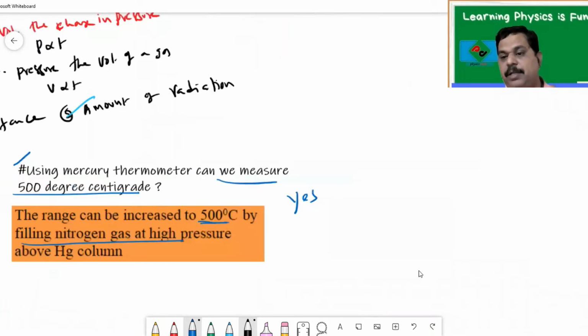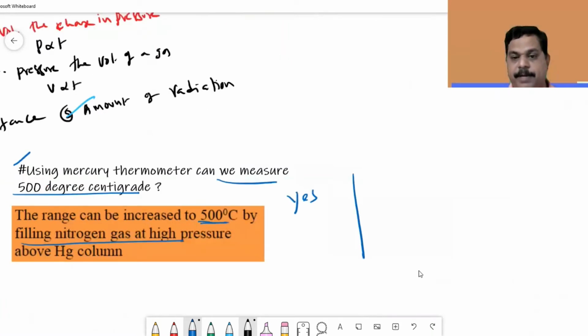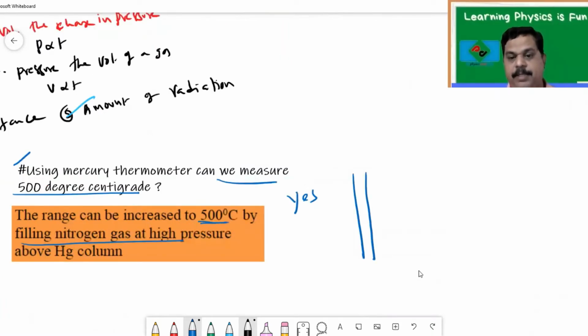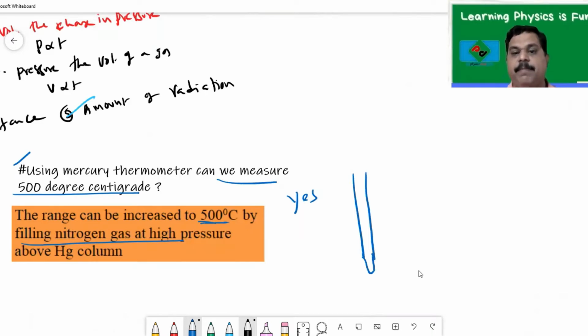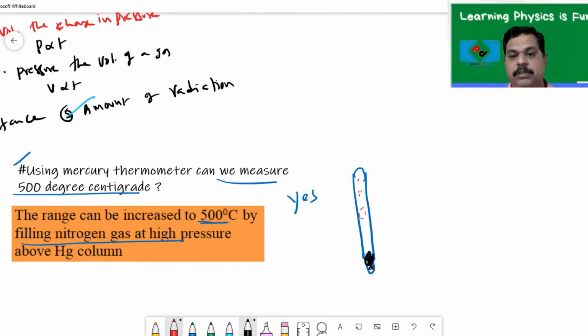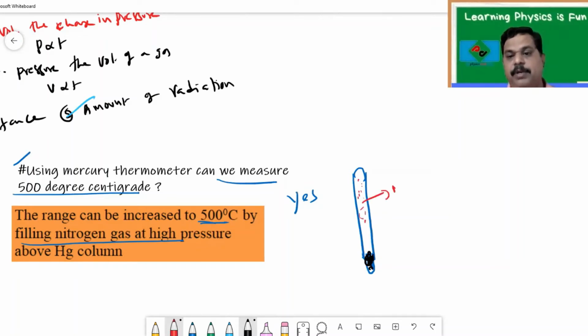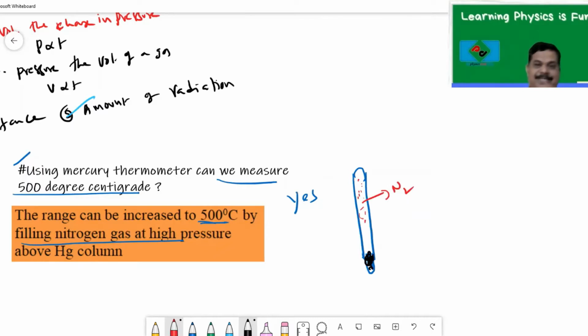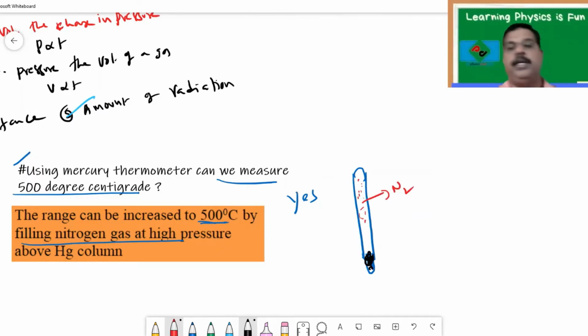So if you look at this thermometer, this is the bulb of the thermometer. It contains mercury. This entire space is mercury. So what it is saying is, if you fill the space above the mercury with nitrogen, because it does not react with mercury, it exerts pressure. When it exerts pressure, the boiling point increases. Pressure increases the boiling point.